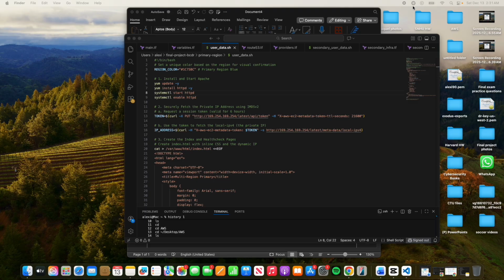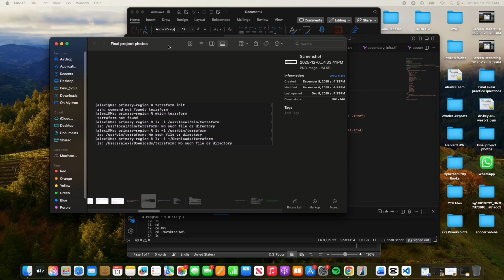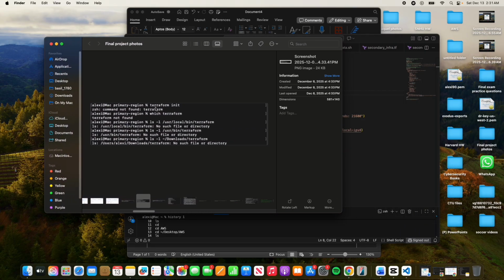While executing the standard workflow, I encountered two significant environment roadblocks. The first was a basic dependency issue. Running terraform init resulted in a zsh: command not found: terraform error. This was resolved by using Homebrew to install Terraform and updating my shell's path.